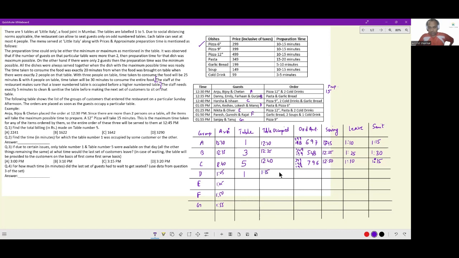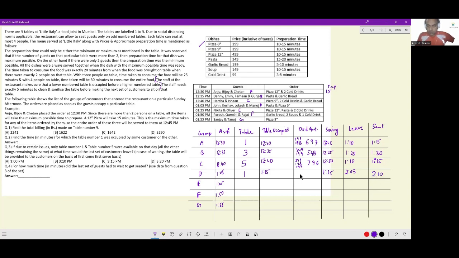They will sit down at 1:15. And then what have they ordered? This is a group of 4 people. Pasta and pizza 6 inches. Group of 4 people. So 15 minutes for this, 20 minutes for this. So 20 minutes. Amount I will worry about later. 20 minutes. So they'll be served at 1:35. Half an hour they will take. So they will finish eating at 2:05 and they will leave the table at 2:10.